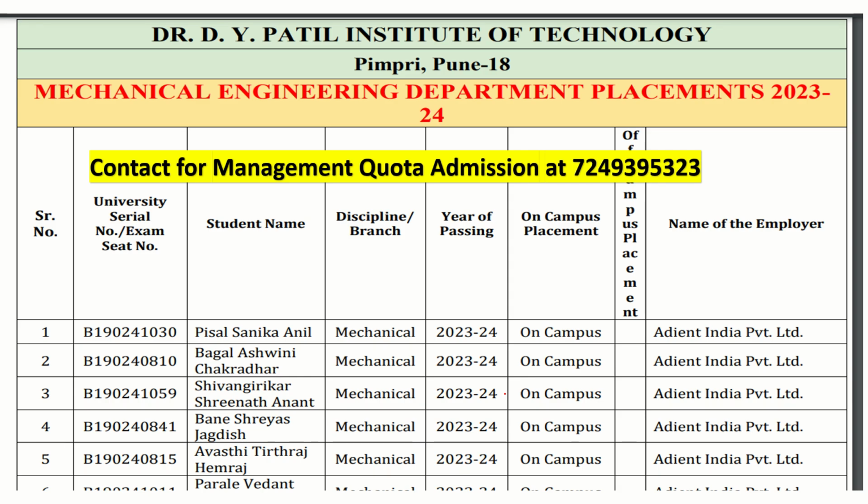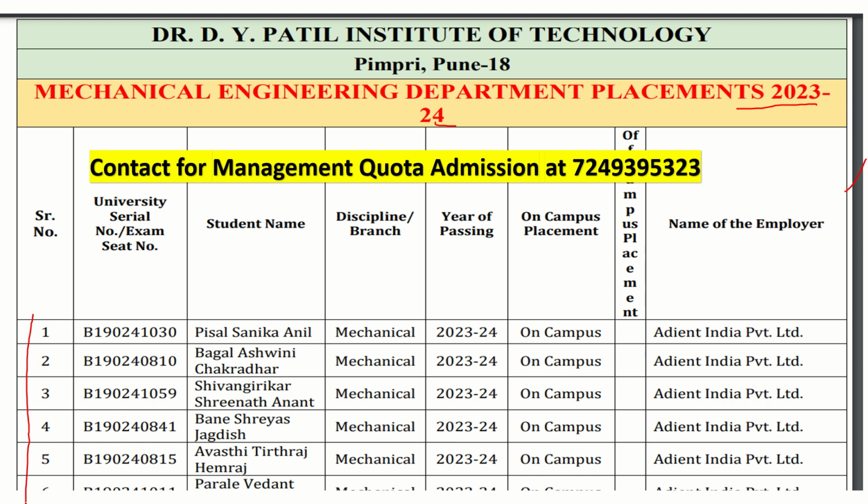You can see here the DY Patil Institute of Technology Mechanical Engineering Department placement. This is the latest placement highlighted on the website of the institute for 2023-24. There is a huge list, approximately 180 students.